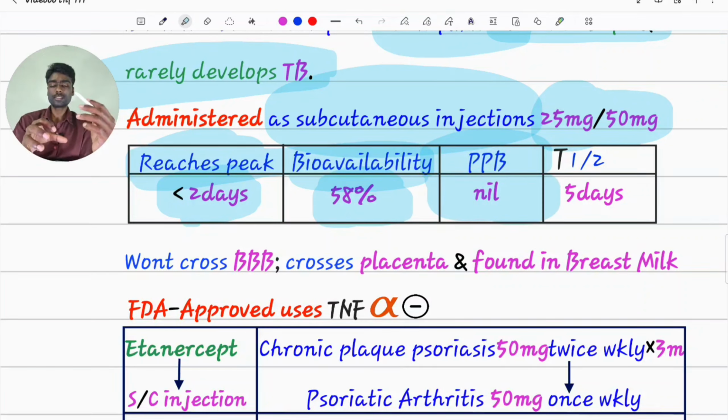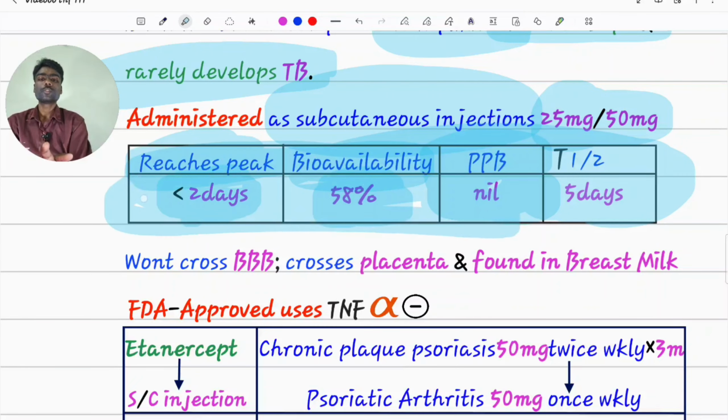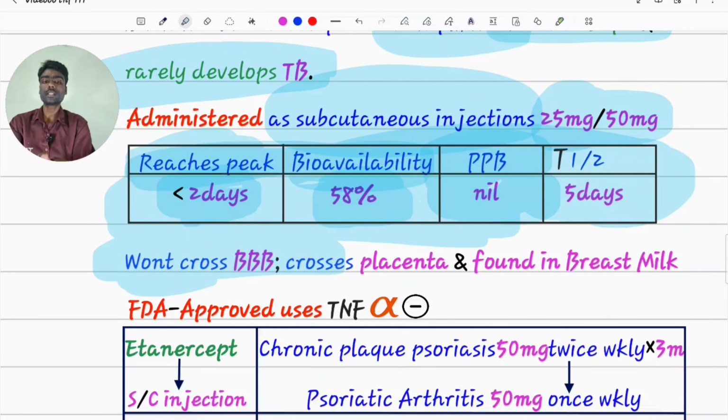For biologics, they will break down into multiple amino acids by proteolysis. They themselves are proteins which freely roam in the plasma. So, plasma protein binding, metabolism in liver, excretion in renal, all these concepts are not there for biologics. T-half of 5 days. Won't cross blood-brain barrier, but crosses placenta and is even found in breast milk.